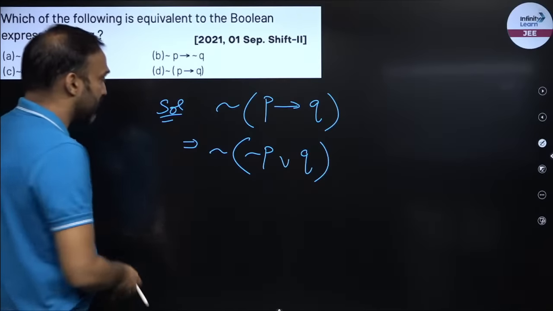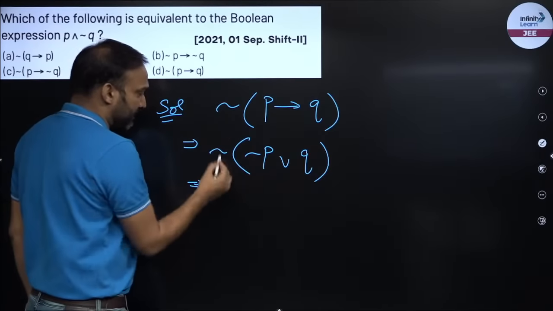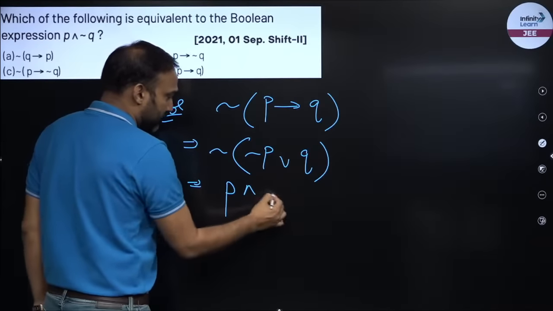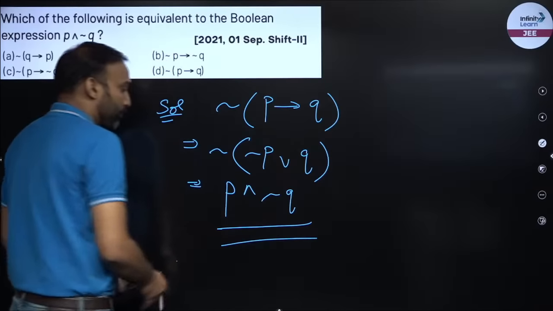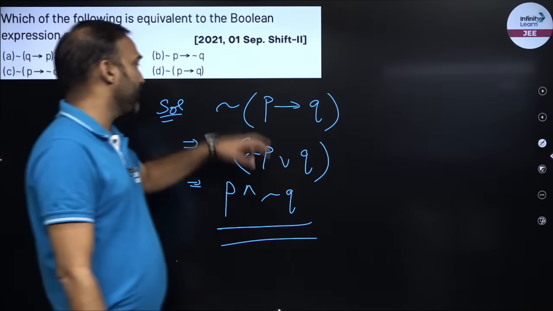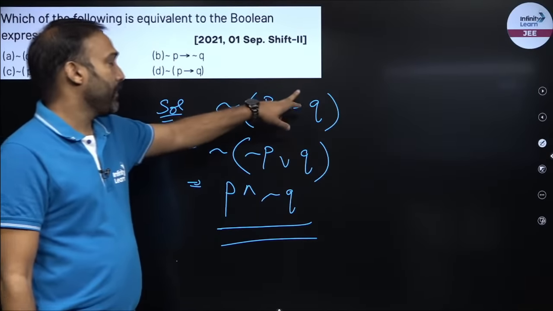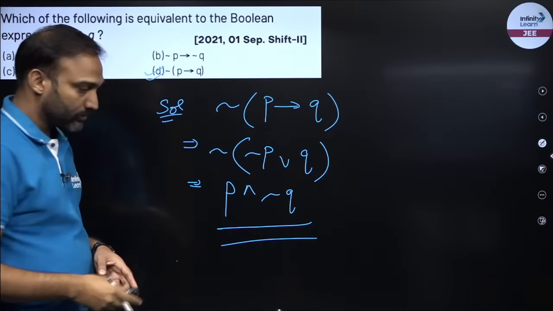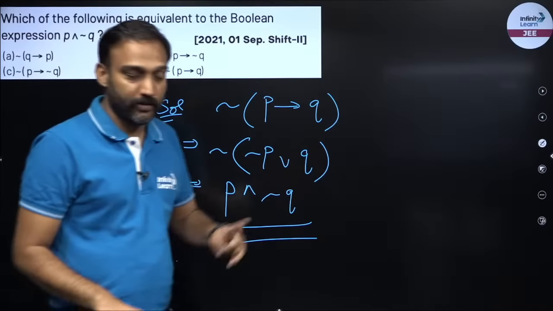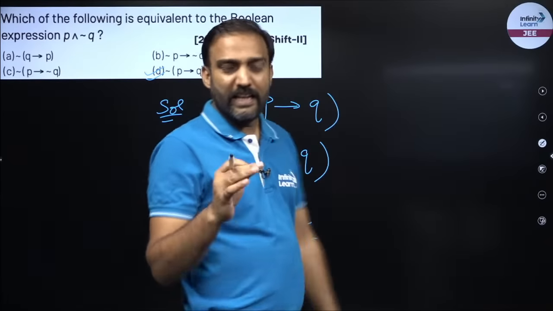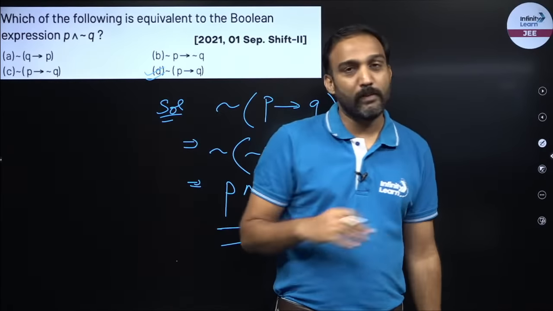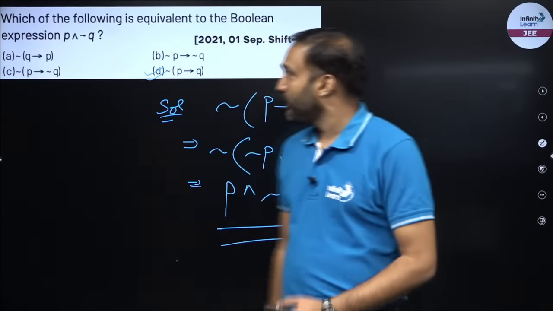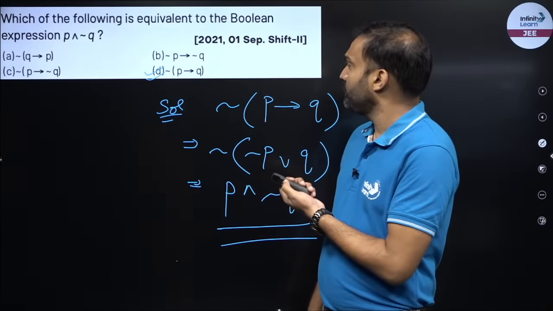Now I have a negation outside. You can distribute this negation. Negation of negation P becomes P. Union becomes intersection. This becomes negation of Q. So P and negation of Q will always be given by negation of if P then Q. So I know this is my answer, right? You can remember this property because this property will always be helpful. Negation of P implies Q will be given by P and negation of Q. So that is the example from 2021.